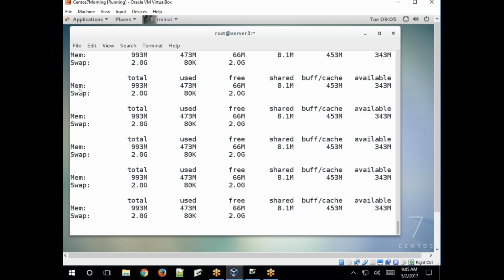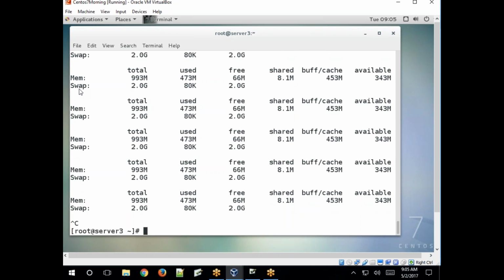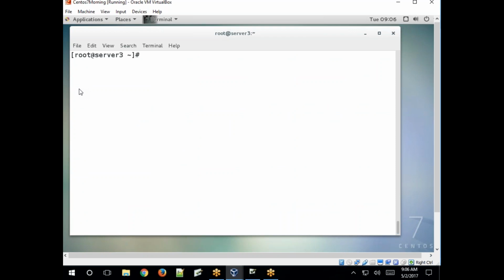This is the free command to view the memory statistics usage. Clear? Available and total memory. Clear? This is the free command. Next, disk usage